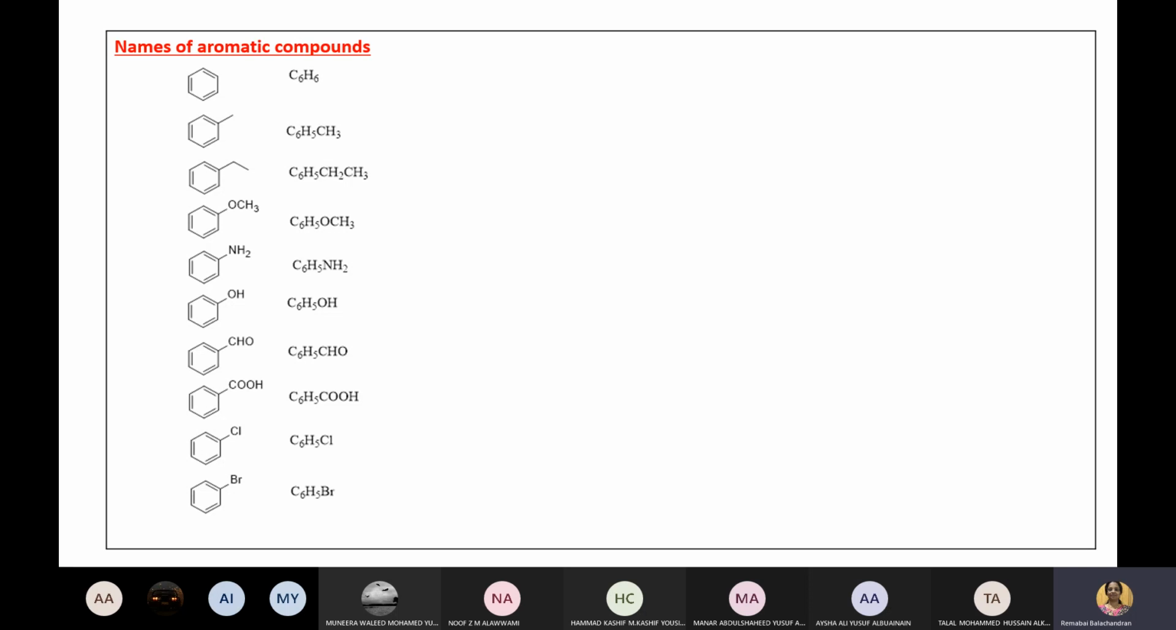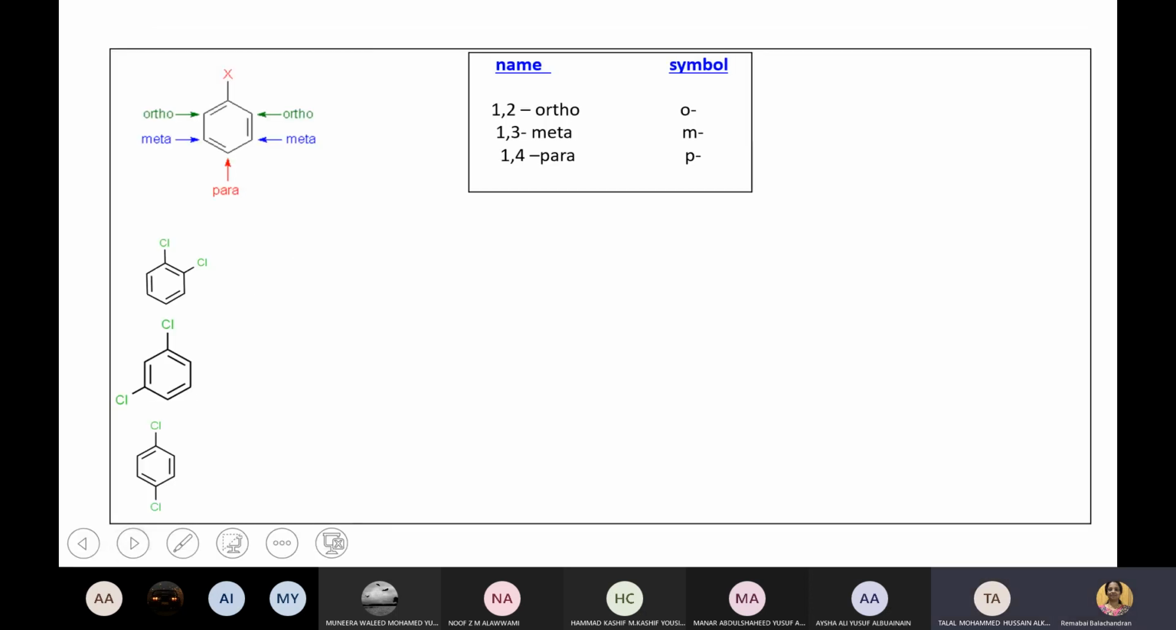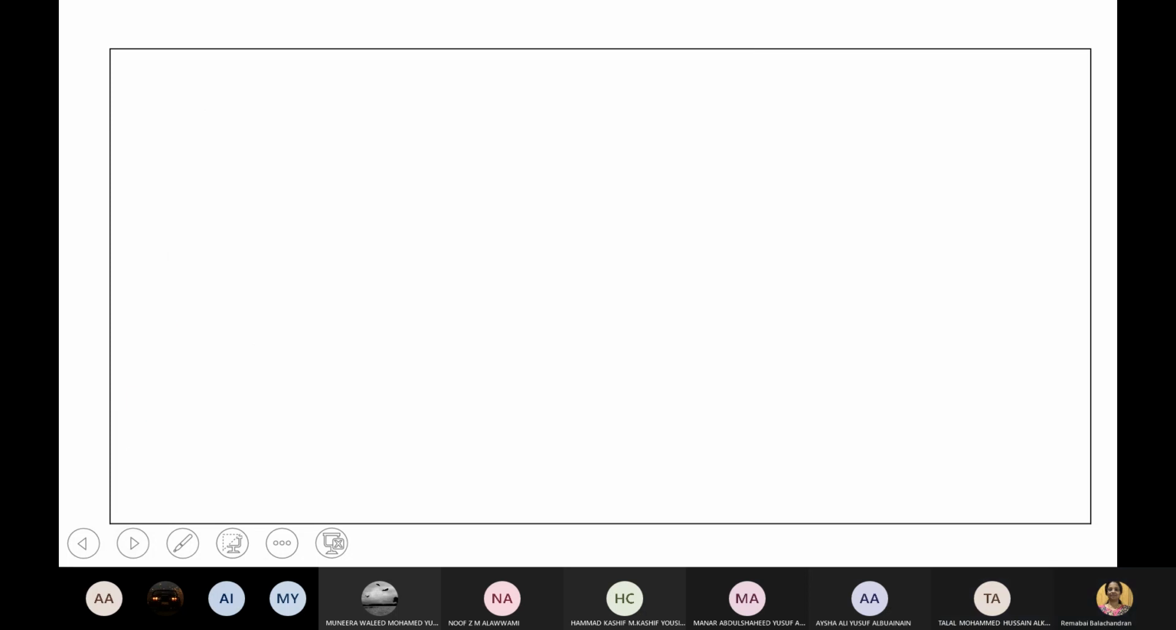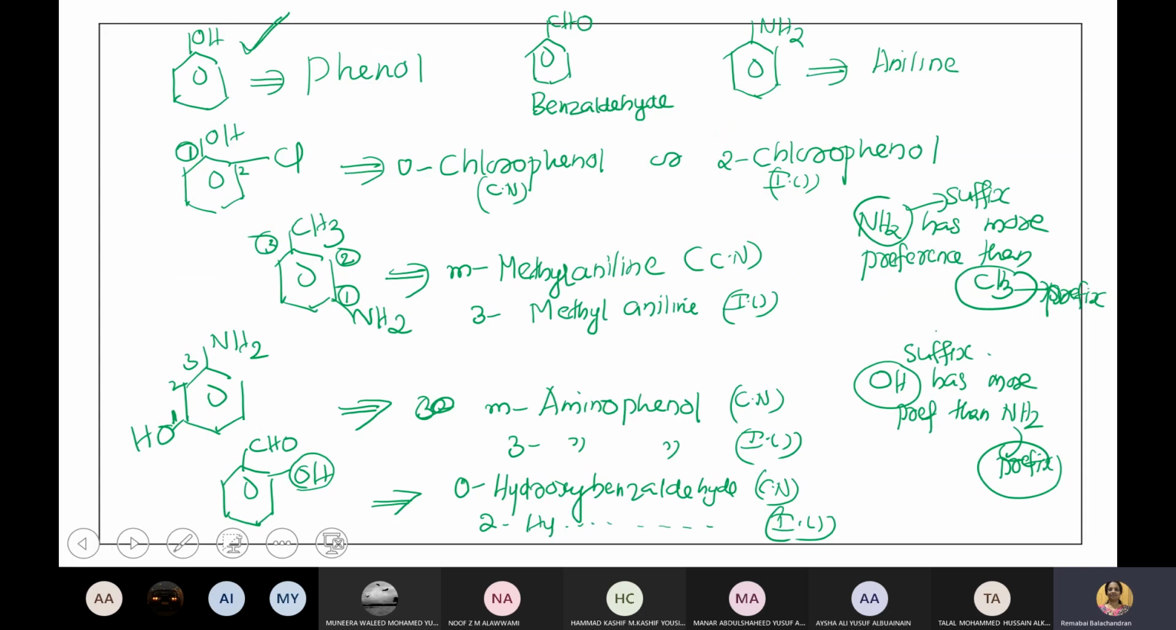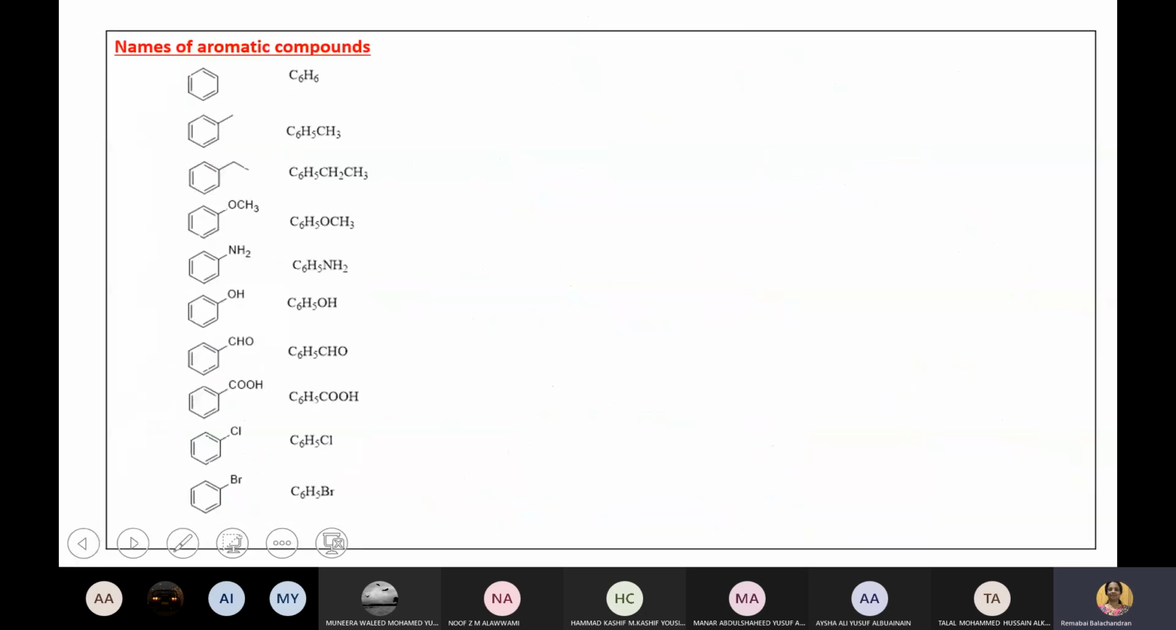So now here first is benzene, C6H6. You know the structural formula of benzene, right? You know how it is C6H6? So this is benzene. Six carbon atoms are there, can you see? 1, 2, 3, 4, 5, 6 carbon atoms and 6 hydrogen atoms, with alternate single and double bonds. So this is the structure of benzene, and its molecular formula is C6H6.